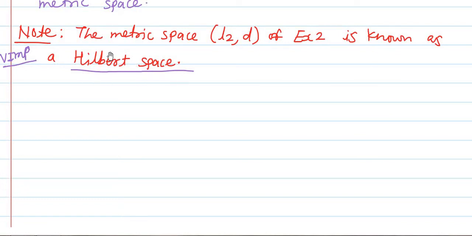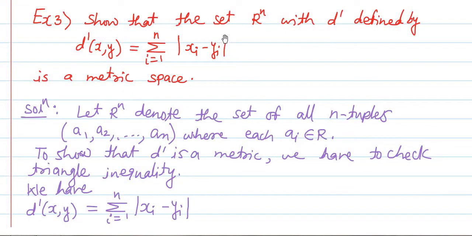Next, we have studied the third example. In the third example, we have shown that if the function d dash is defined as d dash of x comma y is equal to the summation over i equal to 1 to n of absolute value of xi minus yi, where x and y belong to the set R raised to n, then this d dash function is again a metric, and therefore the set R raised to n comma d dash is a metric space.